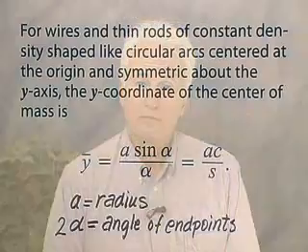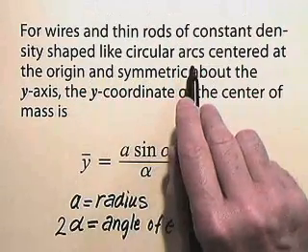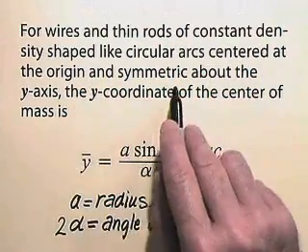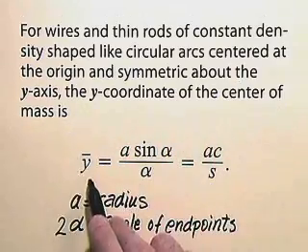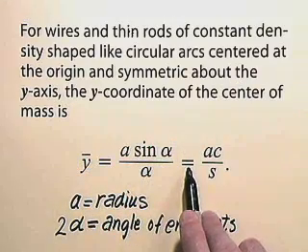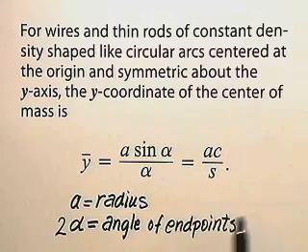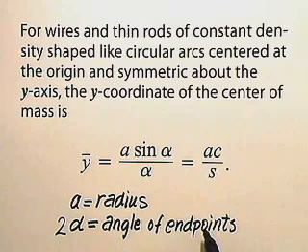Okay, now let's work out an example where we compute the center of mass for a bent wire. For wires and thin rods of constant density shaped like circular arcs centered at the origin and symmetric about the y-axis, the y-coordinate of the center of mass is y bar equals a sine alpha divided by alpha, which is also equal to a c divided by s. Here a is the radius of the circular arc, and twice alpha is the angle the endpoints subtend at the center of the circular arc.